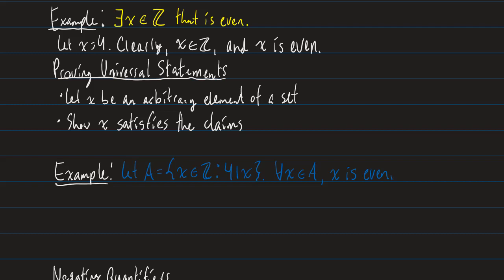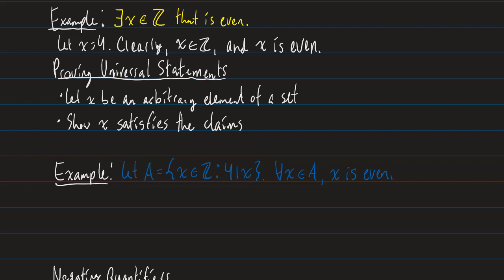I said, okay, let X equal 4, and then I showed that it satisfies the claims I'm making. 4 is an integer, and it's even. And then we're done. So now, how do we prove universal statements? Well, for existential, we were specific. We gave an example. For universal, we're going to let X be any arbitrary element of a set, right? And then we'll show that X satisfies the claims.